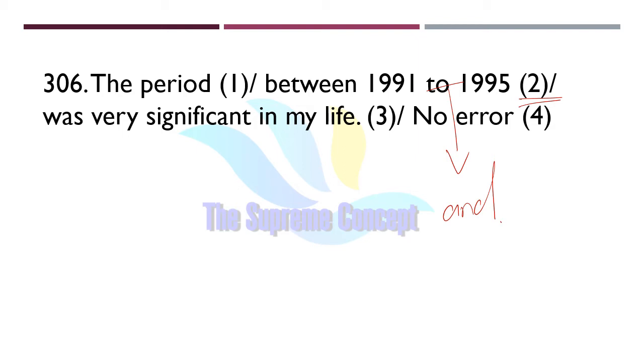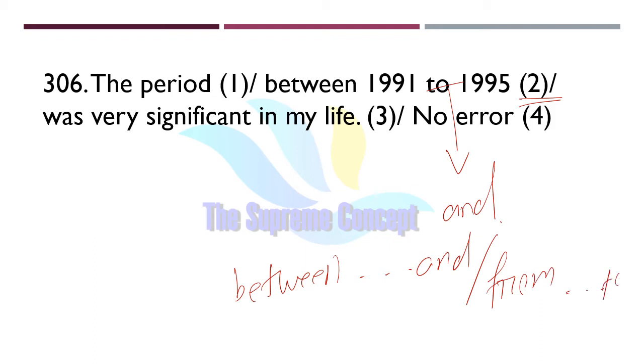Between 1991 and 1995, or else we can remove between and keep to, from 1991 to 1995. Either we can use between and, or from to.